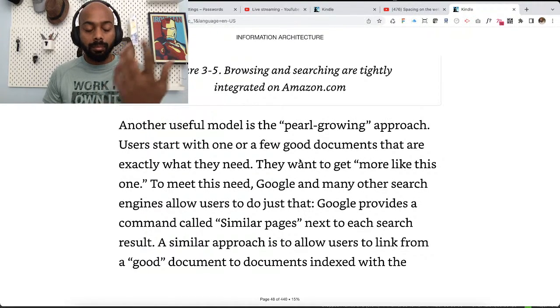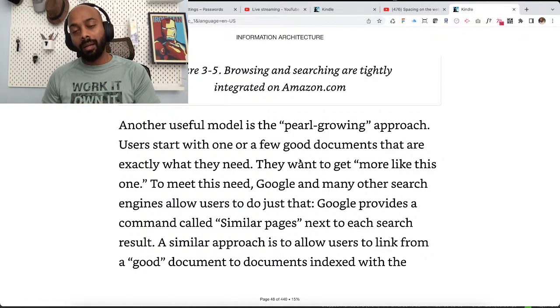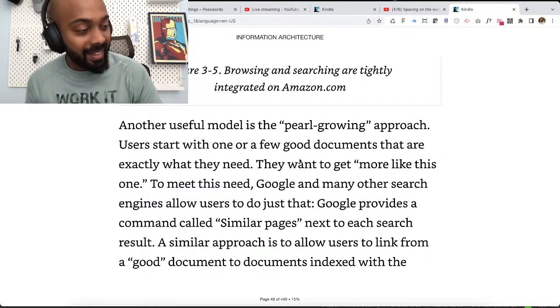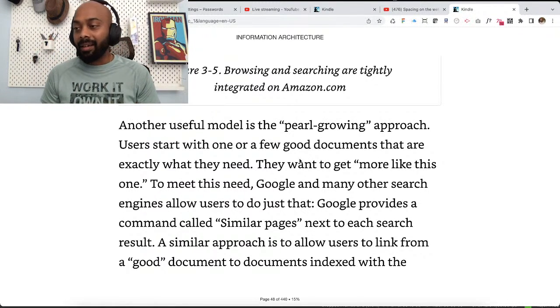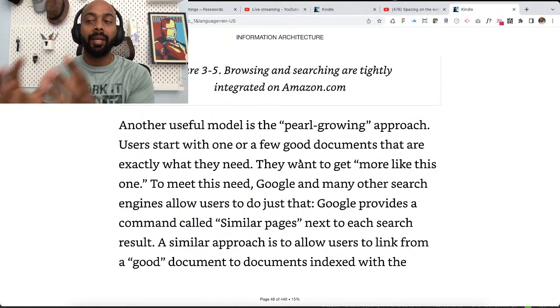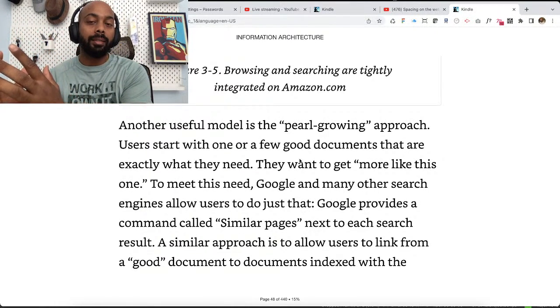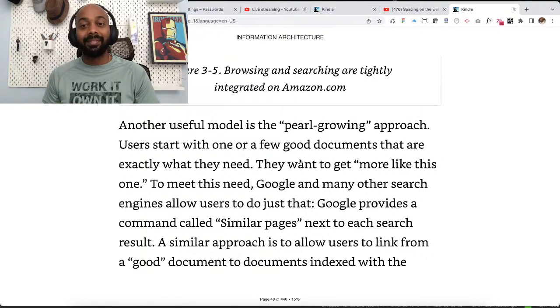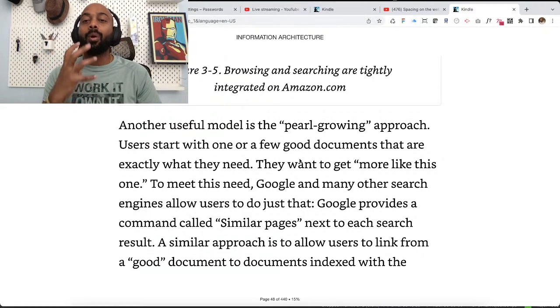Basically, the metaphor is that the pearl is the information that you are trying to find. I'm gonna do a very horrible job explaining this metaphor, I can already see it, but let me try. So the pearl is the metaphor for the information you are trying to find, and you already have a pearl, and you are trying to grow that pearl into something maybe slightly different. So it is the pearl that you want. Get it? But yeah, basically the idea is you just use the information that you already have to find the information that you want, right?